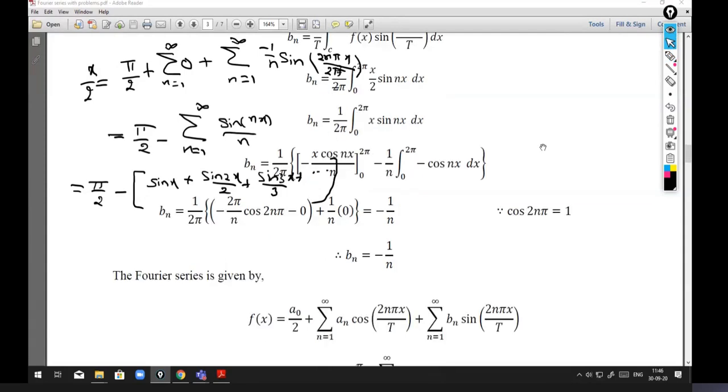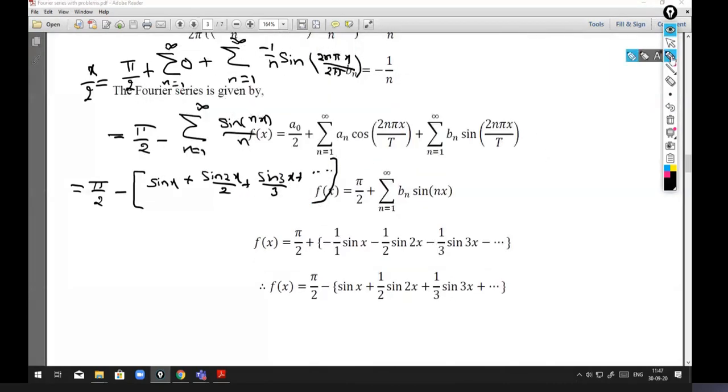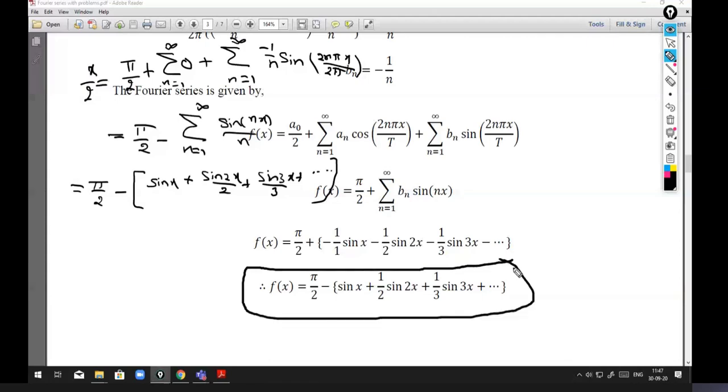I hope you got this series. So this is the Fourier series of x by 2, that is pi by 2 minus sin x plus sin 2x by 2 plus sin 3x by 3 and so on. Any doubt in this calculation?